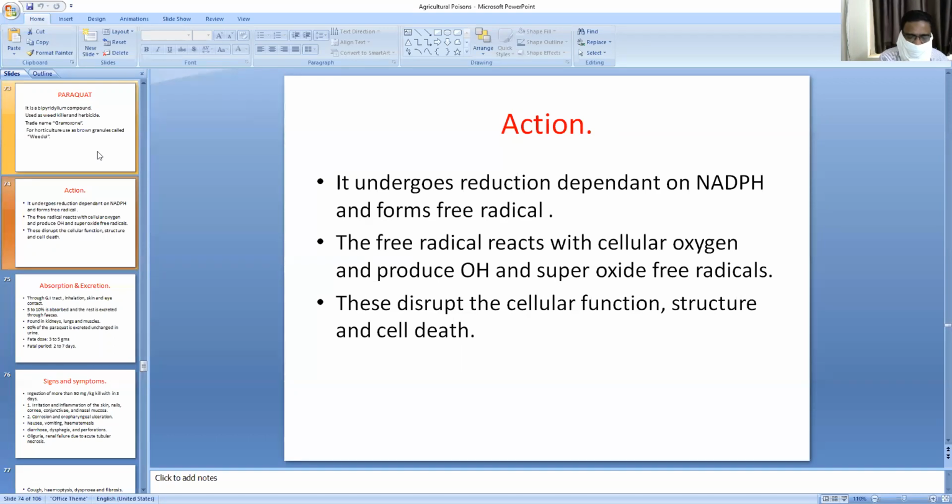Paraquat undergoes a nicotinamide adenine dinucleotide phosphate dependent reduction to form the free radical, which reacts with molecular oxygen to reform the cation and produces superoxide free radical and hydroxyl radical. These free radicals of oxygen and hydroxyl radical disrupt the cellular function and structure and cause cell death. This is the main action of paraquat poisoning.